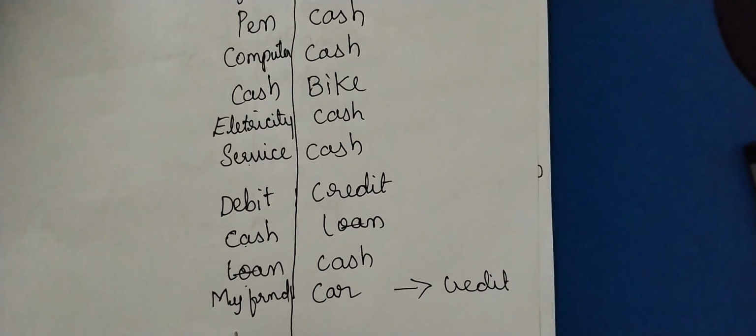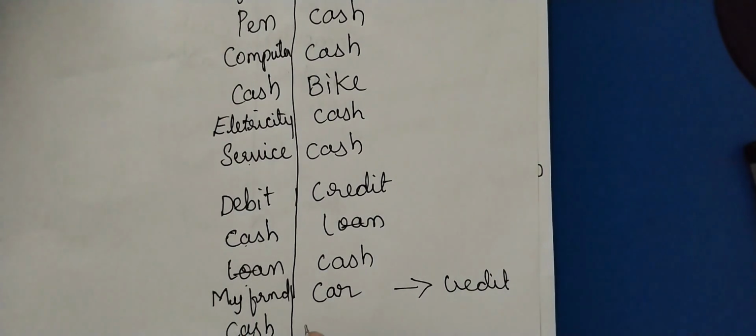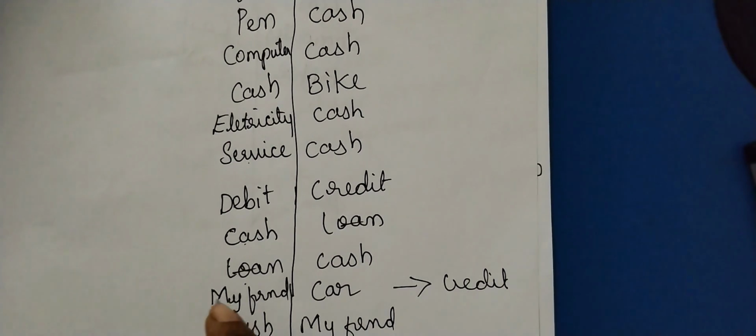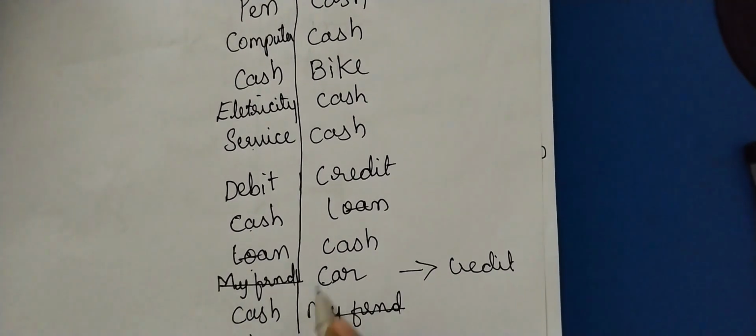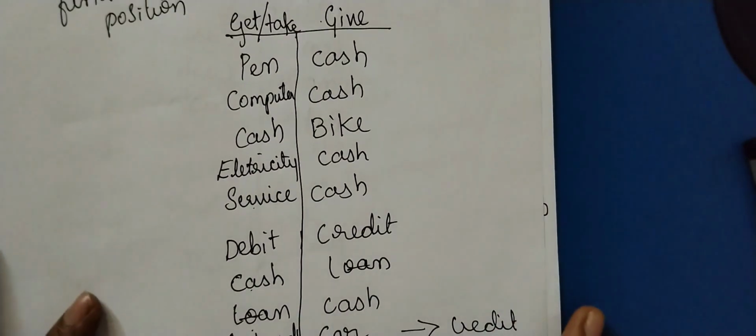But tomorrow your friend came and is paying cash to you. What are you receiving? Cash. From whom are you receiving? Your friend. His obligation is fulfilled, his promise is fulfilled. So you have cancelled your friend's account. Here you can see the car and cash remaining. You have given the car, and for that you received cash. Understood?